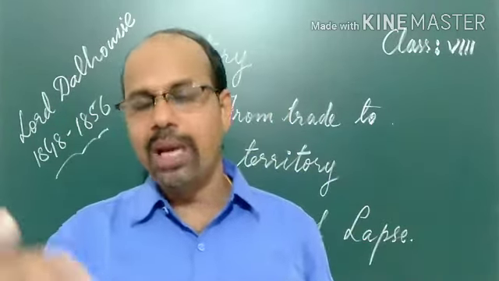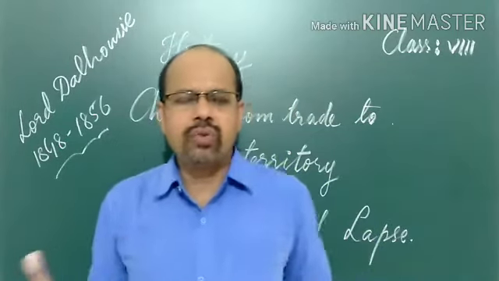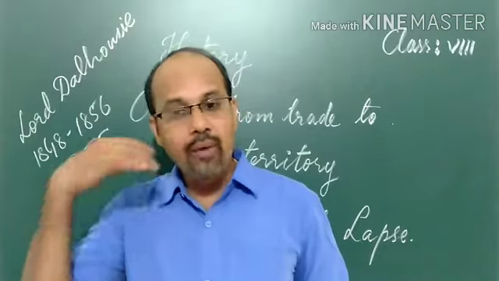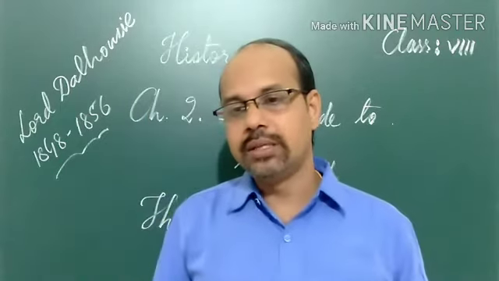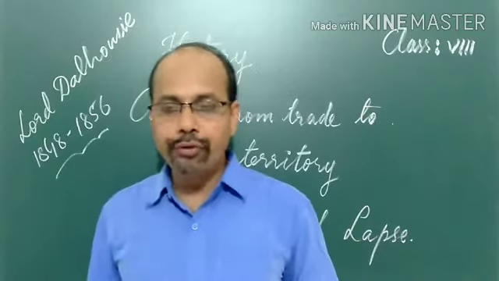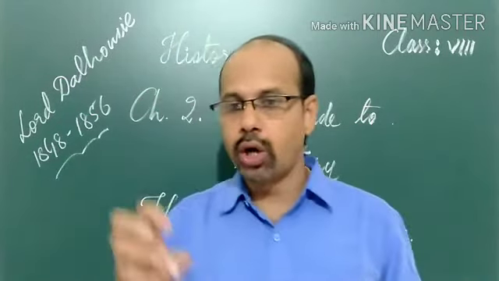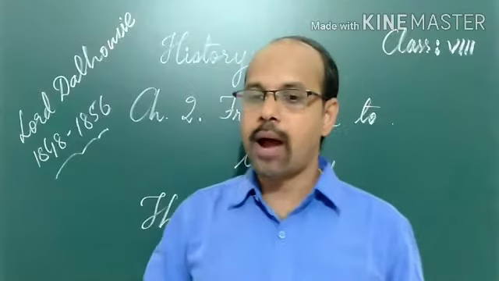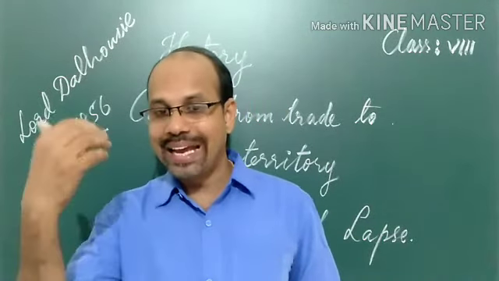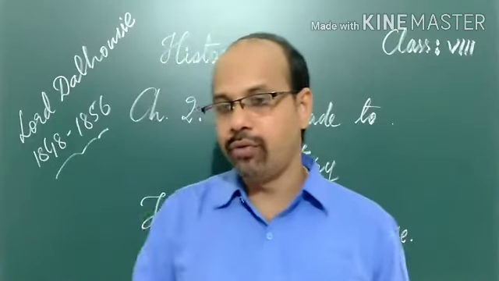This was a very humiliating, insulting treaty by the Britishers. The Nawab felt it was insulting, but he was deposed, removed from the throne, and the British captured Awadh. Awadh also joined the Great Revolt of 1857.